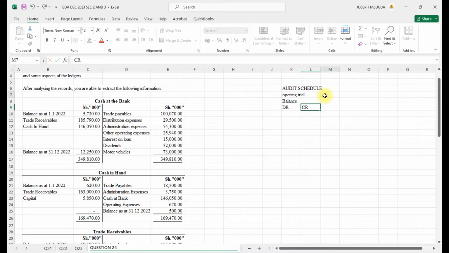We have the closing trial balance. So the opening, I'll change this to be cap, that way. So here again, I'll pick this, and they are shillings in thousand.